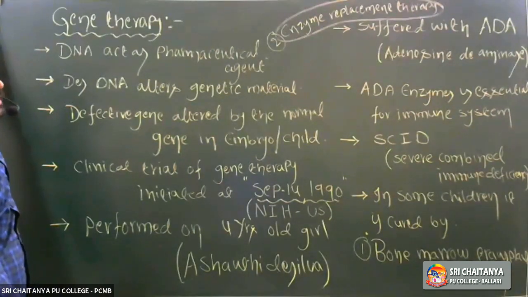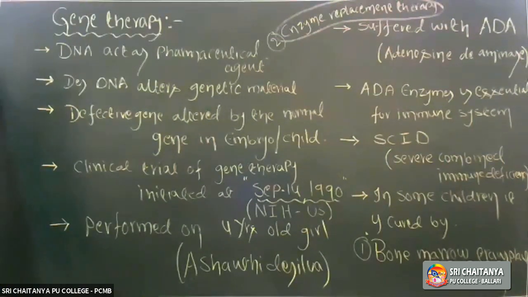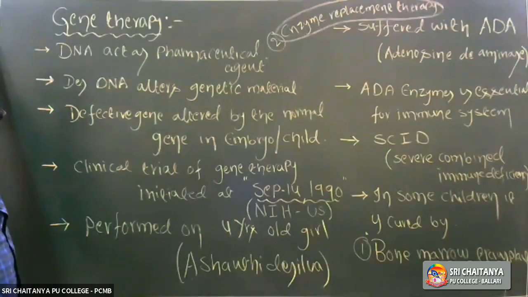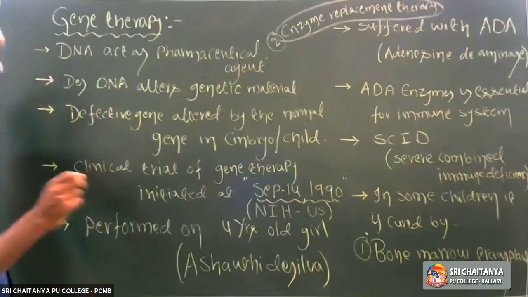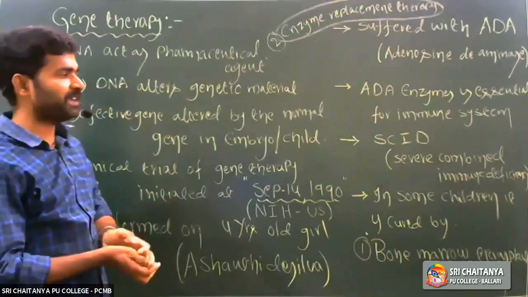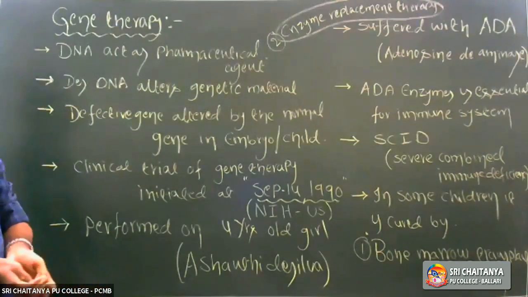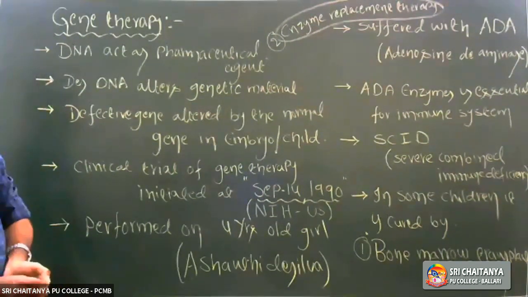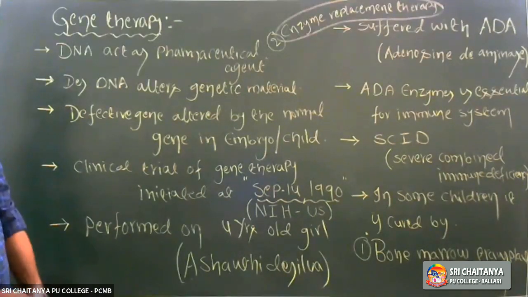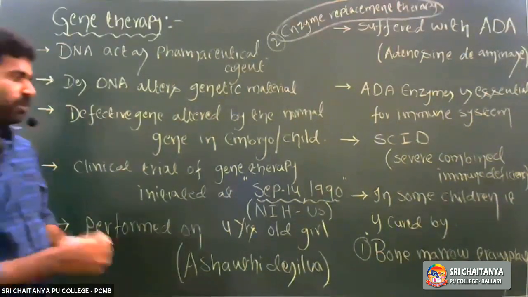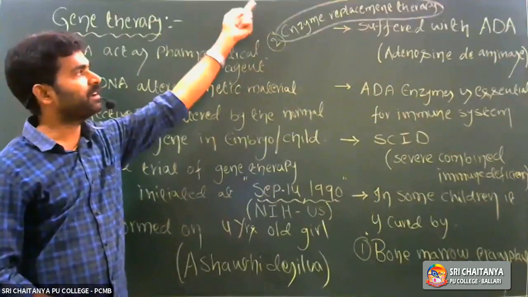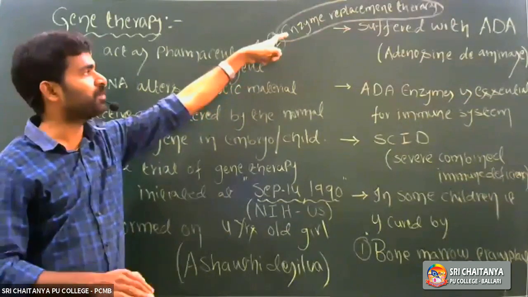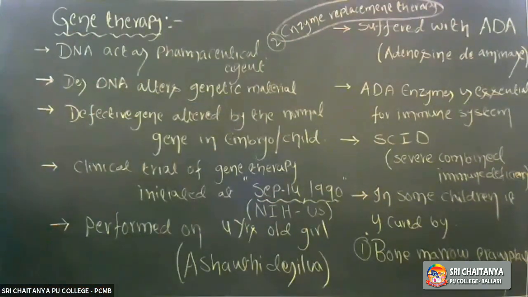What is the abbreviation ADA? Adenosine deaminase enzyme deficiency. That ADA enzyme is essential for the human immune system. Whenever the ADA enzyme is not sufficient in the human body, it leads to SCID. What is SCID? Severe combined immune deficiency, a syndrome, a genetical disorder. In some children, ADA disease is cured by bone marrow transplantation. In other children, it is cured temporarily by enzymatic replacement therapy. So let's see what that is.